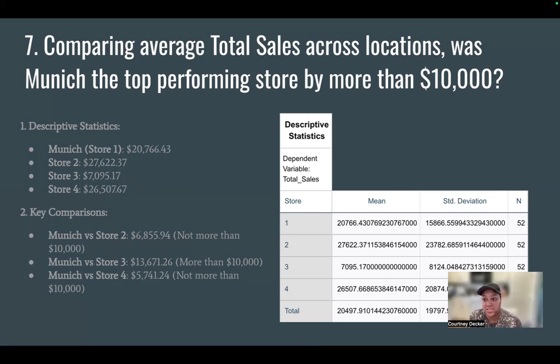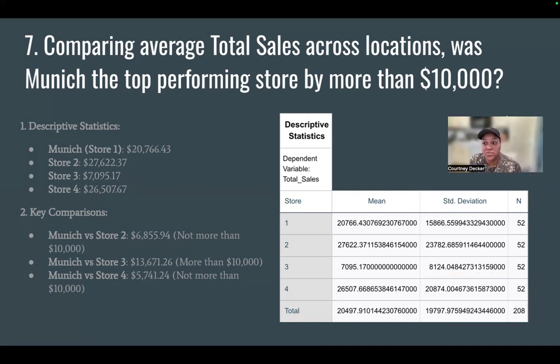When we compare Munich's sales to the other stores, we find that it's more than 10,000 ahead of store 3, which is London, with a difference of a little over 13,000. However, Munich is not more than 10,000 ahead of store 2, Dubai, or store 4, New York. In conclusion, Munich was the top performing store by more than 10,000 only when compared to store 3, London.